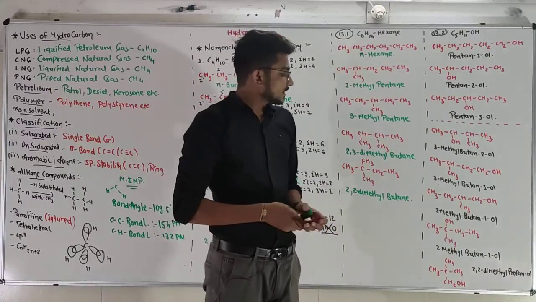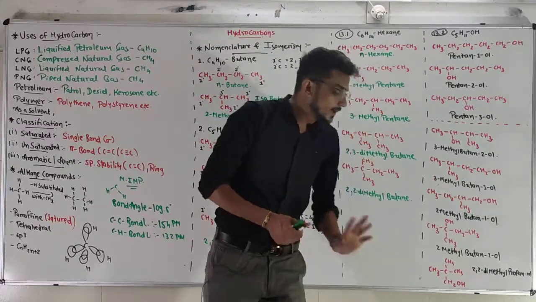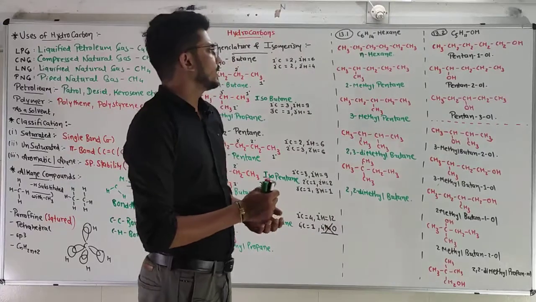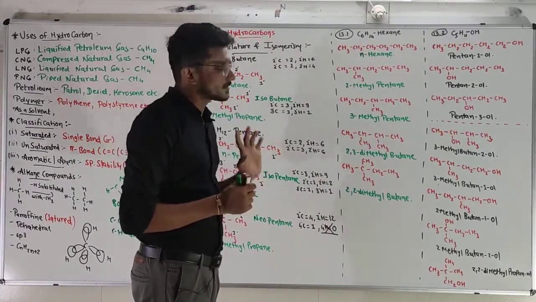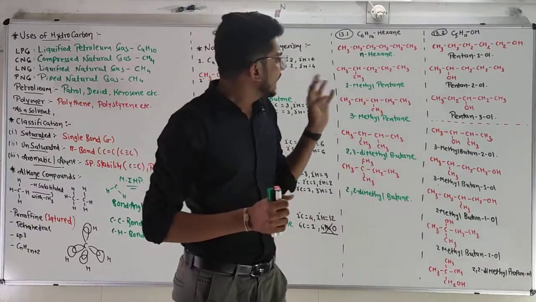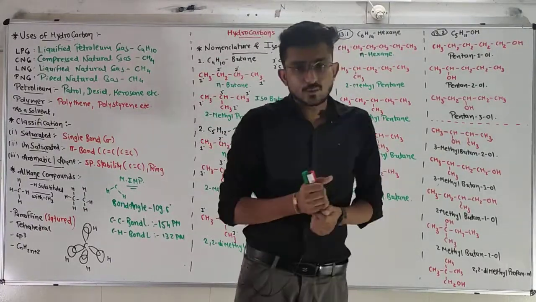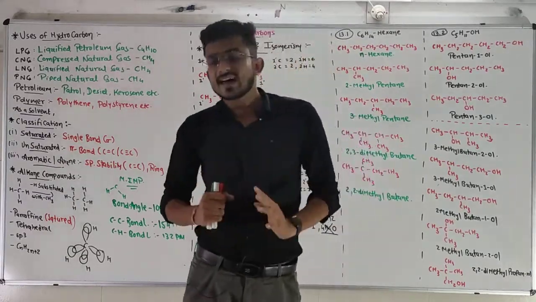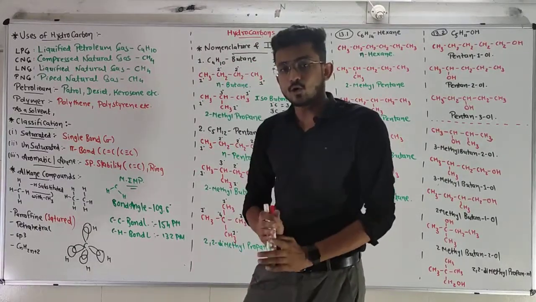So how many isomers are possible? 1, 2, 3, 4, 5, 6, 7 and 8. After that, they have given one table, table 13.1. There is a lot of practice for the IUPAC nomenclature. After that, example 13.3, again for the IUPAC nomenclature. 13.4, again for the IUPAC nomenclature. We are going to do it in the next lecture, but you can try it on your own.